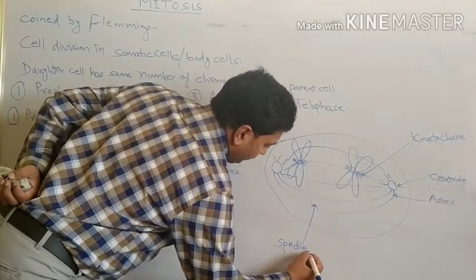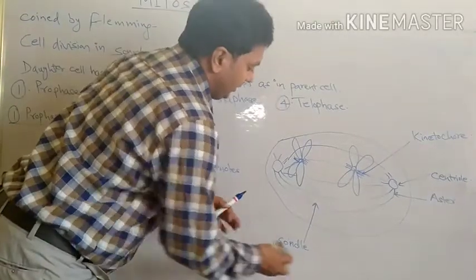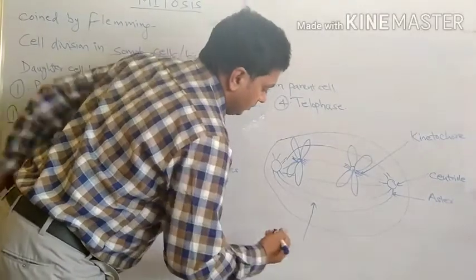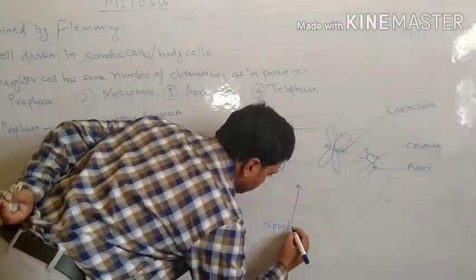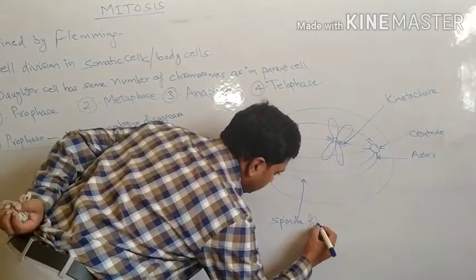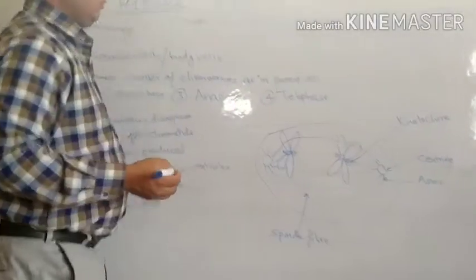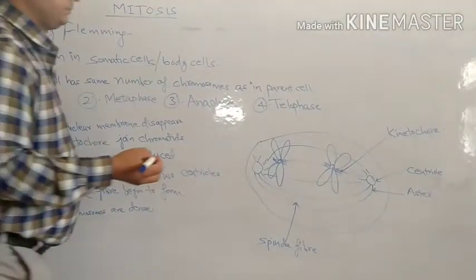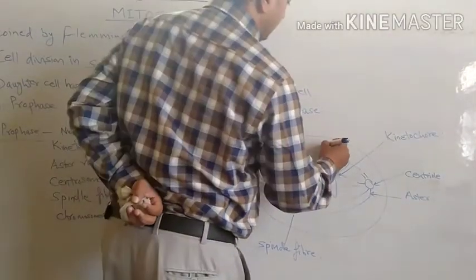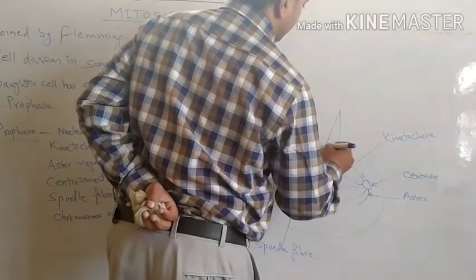Spindle fiber is formed from nuclear material or the nucleus. The chromosome is attached in the form of chromatids.